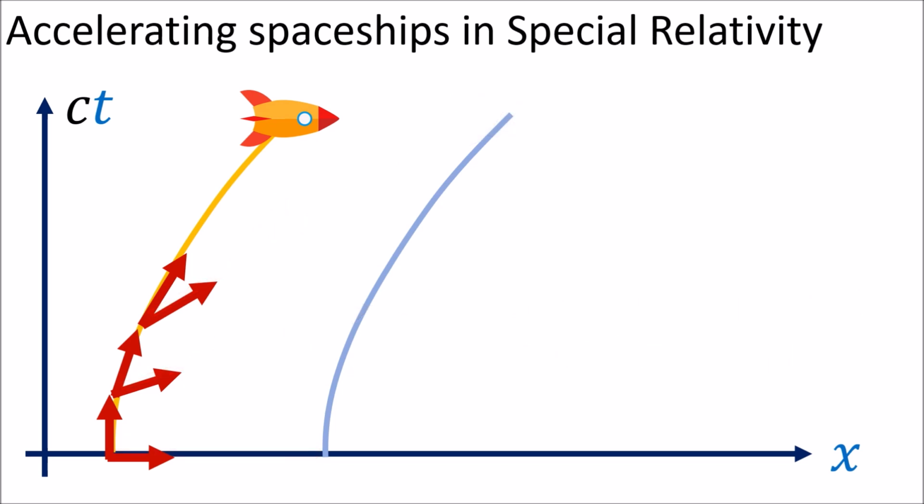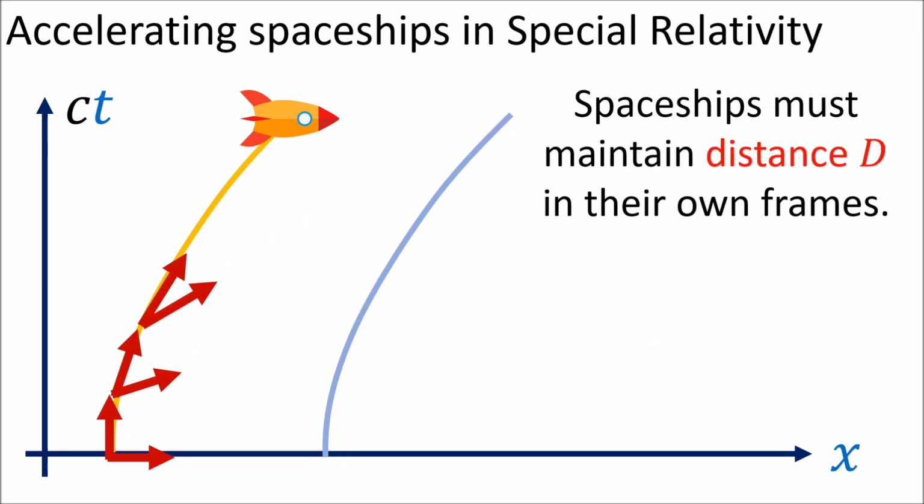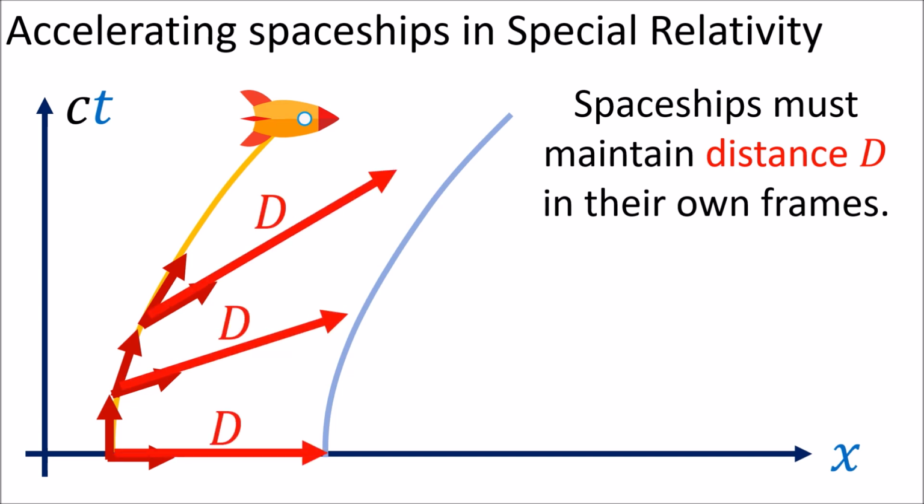Now, let's change things slightly. Let's say that we want the spaceships to remain the same distance d apart, in their own reference frame, even as they are accelerating. So the blue spaceship in front must always be a distance d in front of the orange spaceship in the back.